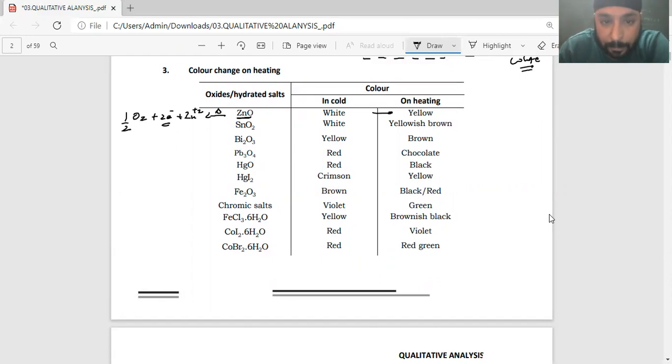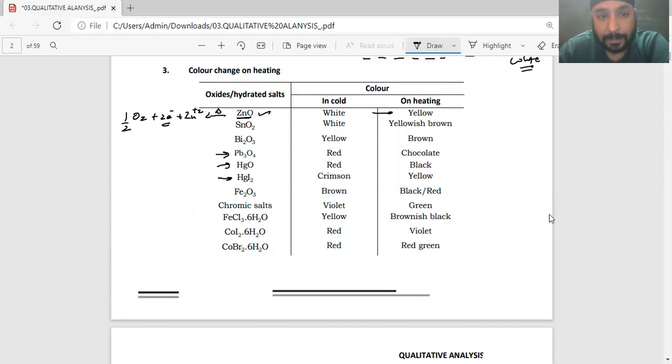Now you have to remember zinc oxide, right? You have to remember Pb3O4. You have to remember HgI2 and HgO. It's very nice to remember these salts, right? Other salts are not required per se. So these are the things which you should know, and you should always remember these things, right?